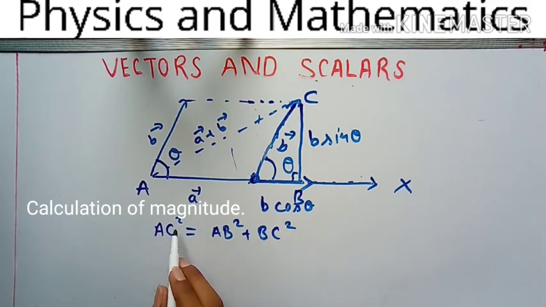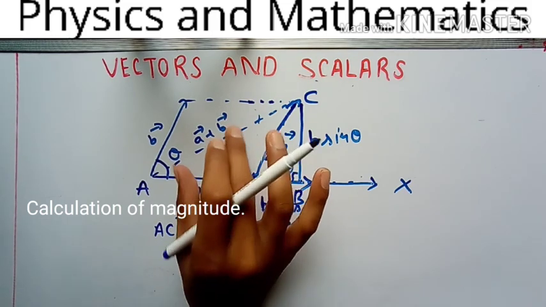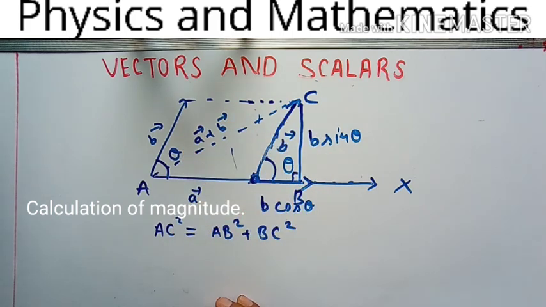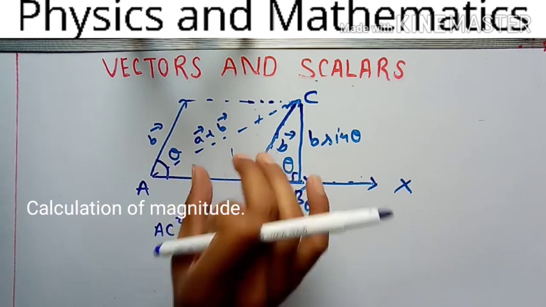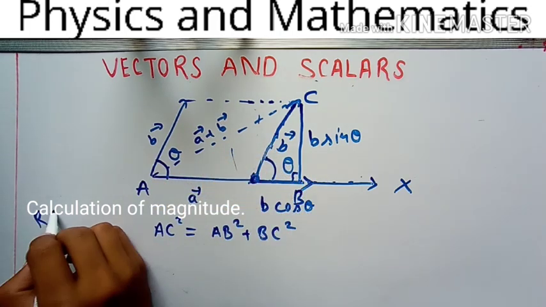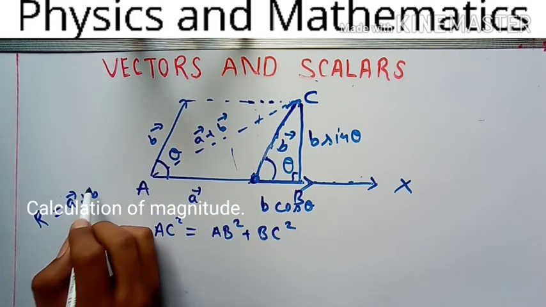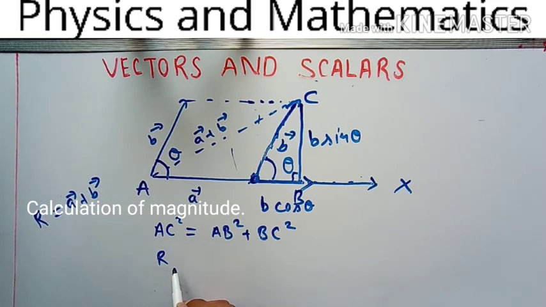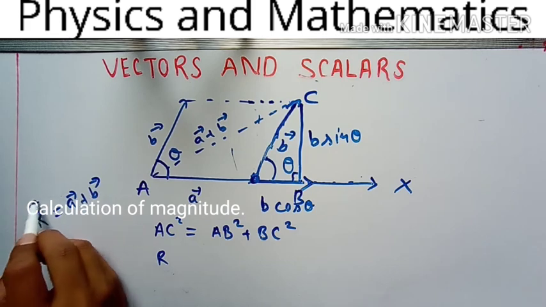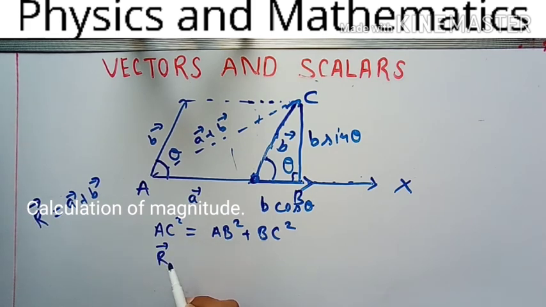Now I have started calculating the magnitude. Put the value of AC square. You know it is a plus b, and they are in vector form, so a plus b collectively you can call R. I am taking it as R vector. Now I have to square.